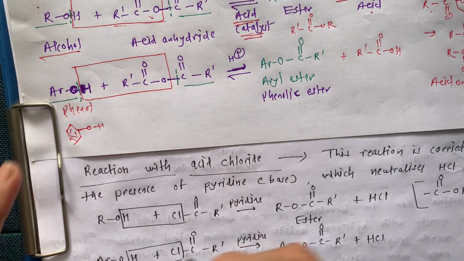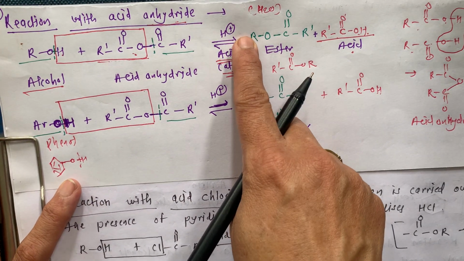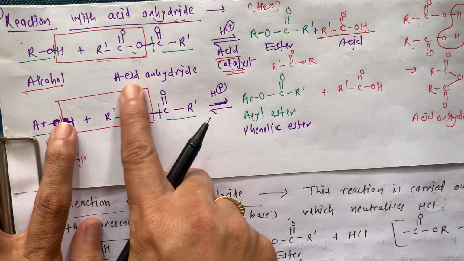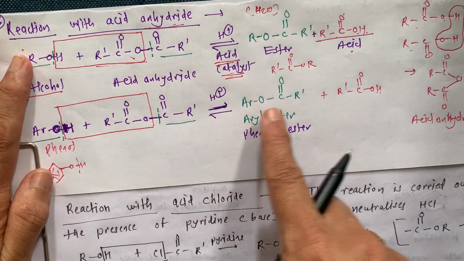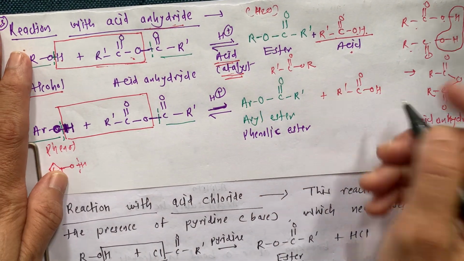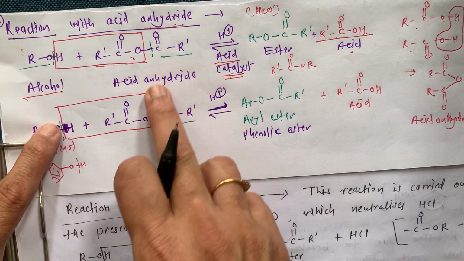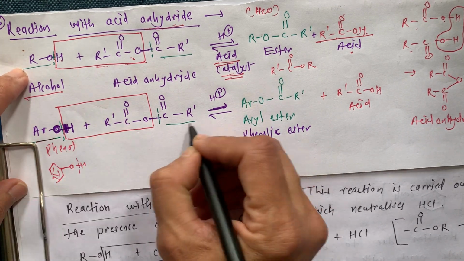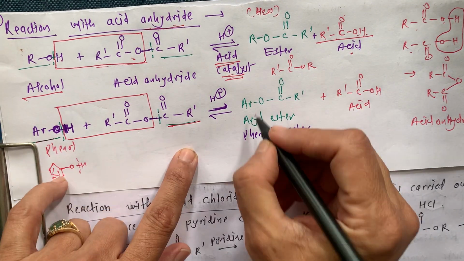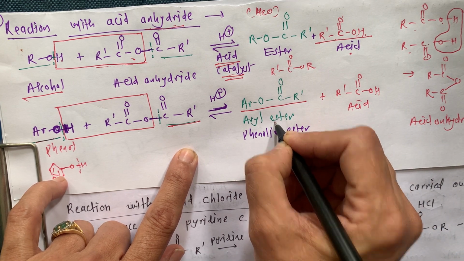And here it is OH. Breaking of the OH bond, same way, just like this. This H is abstracted by this R C double bond O, and there is formation of R dash C double bond O H, which is acid. Then this ArO is going to attach to C double bond O R dash. This ArO is going to attach to C double bond O, and here it is the formation of aryl ester.